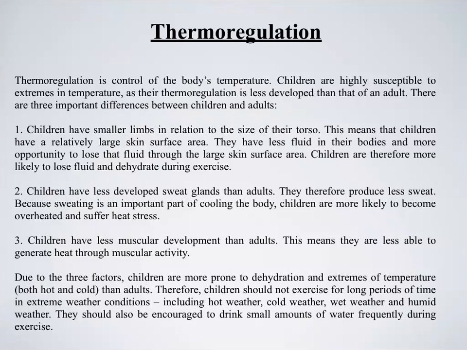The second is that children have less developed sweat glands than adults. Therefore, they produce less sweat. Because sweating is used to help cool the body down, children are more likely to overheat or suffer from heat-related illnesses. The third is that children have less muscular development than adults. This means they are less able to generate heat through muscular activity. So again, we need to make sure their body is balanced and not overheating. Due to these factors, children are more prone to dehydration and extremes of temperature. So we need to look at our training schedules, the times of the day we train, and make sure an adequate supply of water is available for younger children whose bodies aren't as developed as adults.